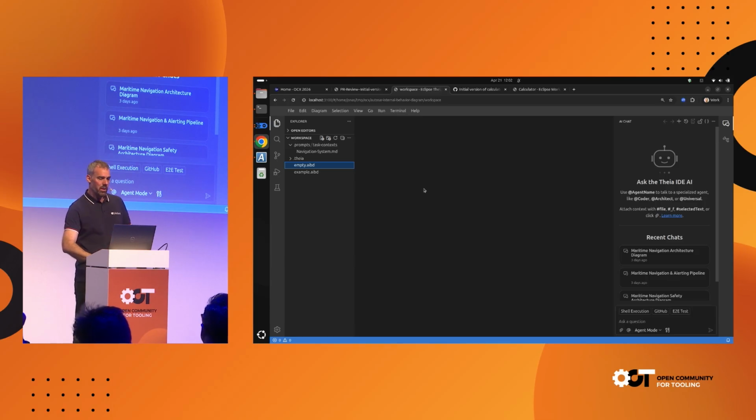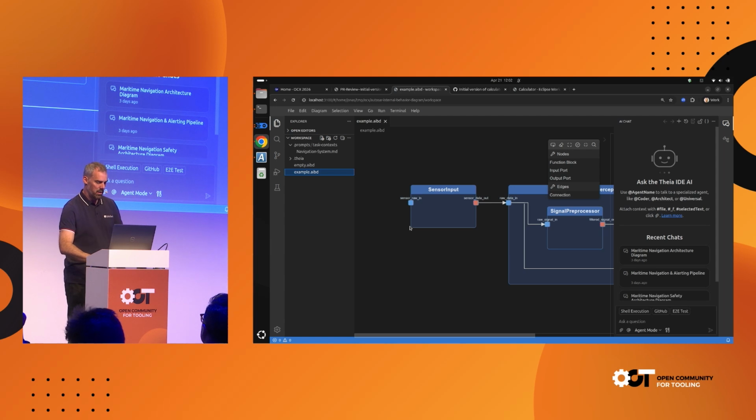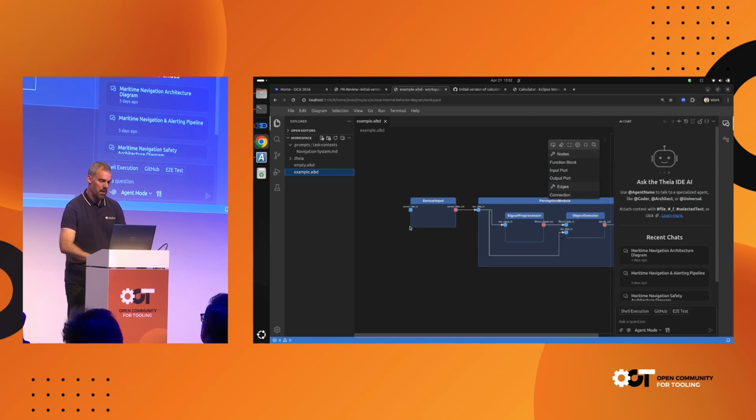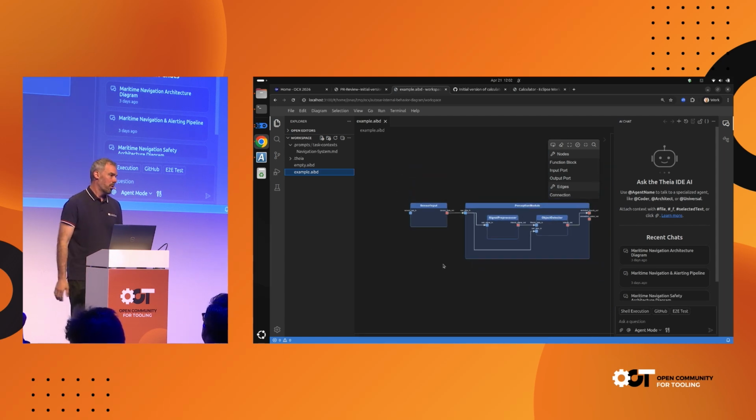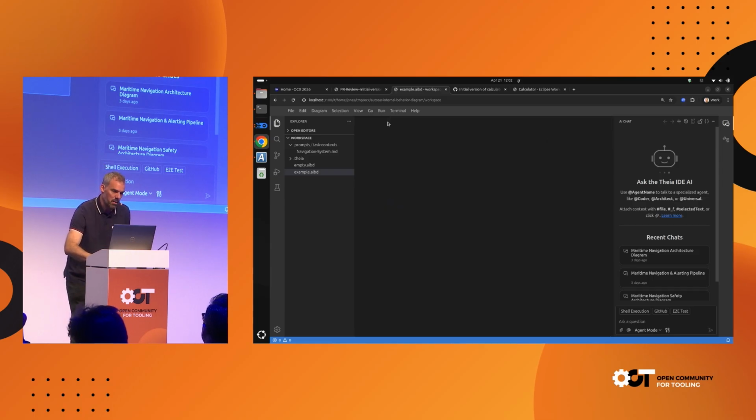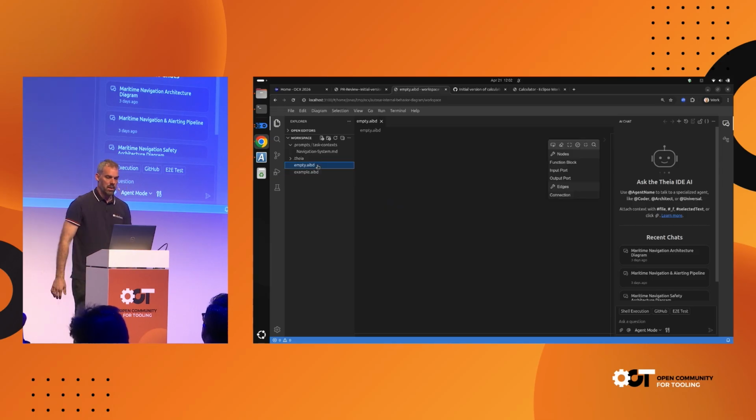And what we now have here is an example application that shows us a function block diagram from AUTOSAR. Now this is a diagram editor embedded into this tool, and this is a diagram editor that I can manually use. So I could use this now as a person to model a function block diagram. Now, of course, I want to use the AI for that. And for this, let me close this diagram and open an empty diagram.